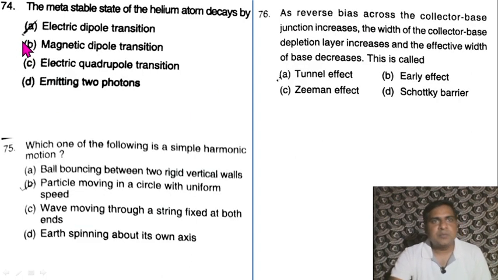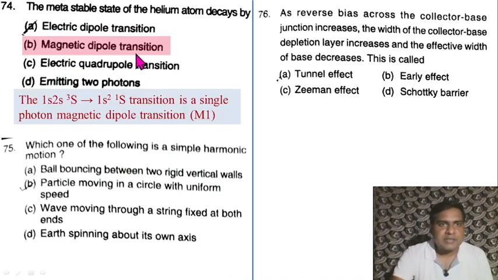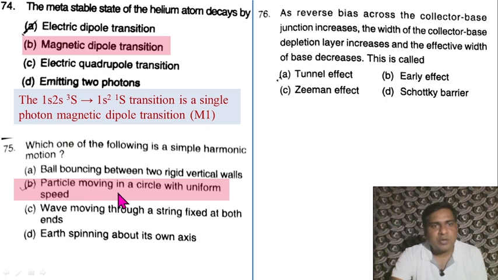Correct option. Question 74. The metastable state of the helium atom decays by magnetic dipole transition. Okay, this is 1s, 2s. It is your metastable state, and 1s2 is the ground state. So this transition is forbidden for dipole transition. That's why it decays via the magnetic dipole transition. Question 75. Which one of the following is a simple harmonic motion? The particle moving in a circle with uniform speed is a simple...